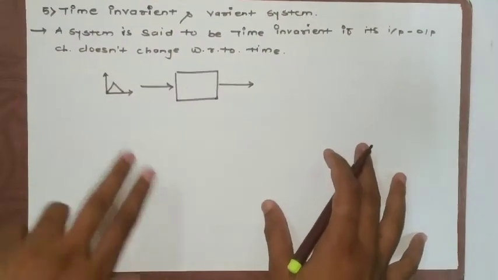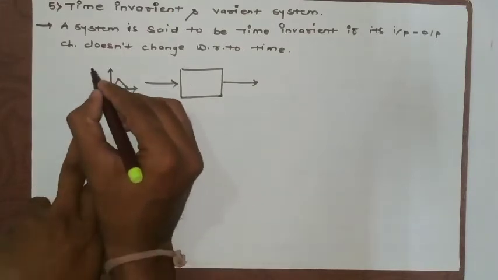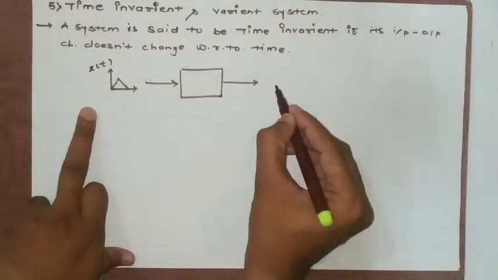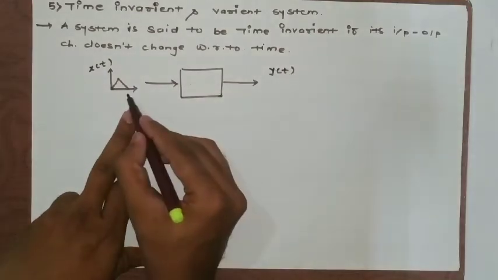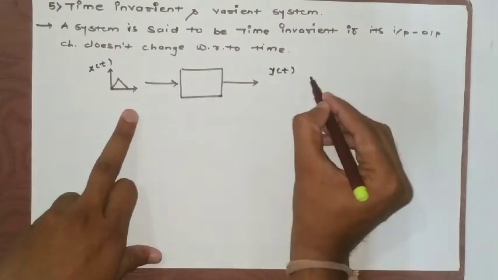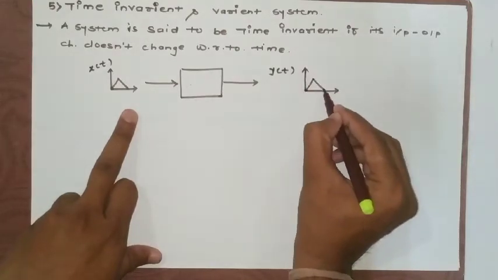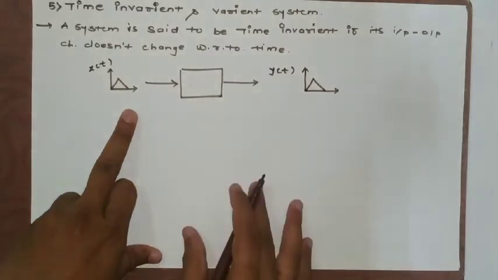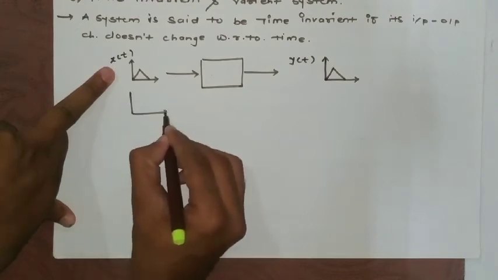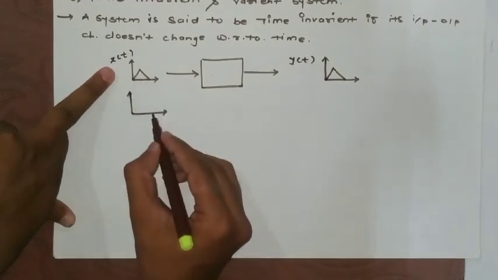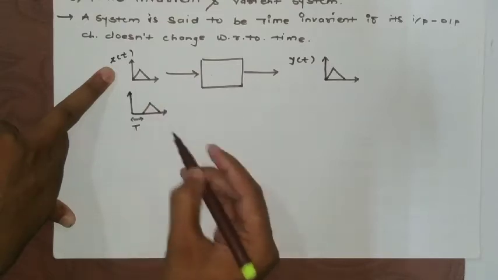Now let us take this as an example. This is our system. Here I am applying a certain input as x of t, and here we are expecting an output as y of t. Now if the shape of the signal is triangular, definitely at the output side it is expected that we'll get the same kind of signal as y of t. Now I am adding a certain delay to the input signal. Suppose this signal is shifted towards the right side by an amount of delay T seconds.